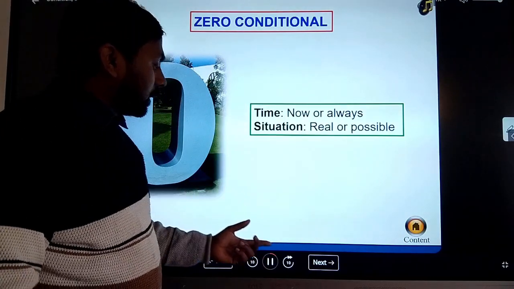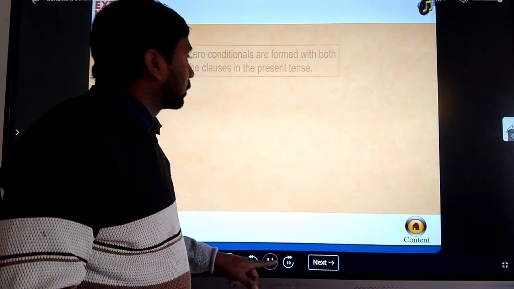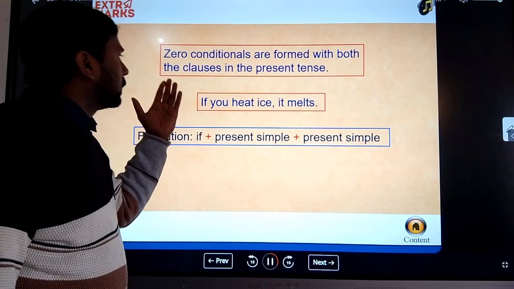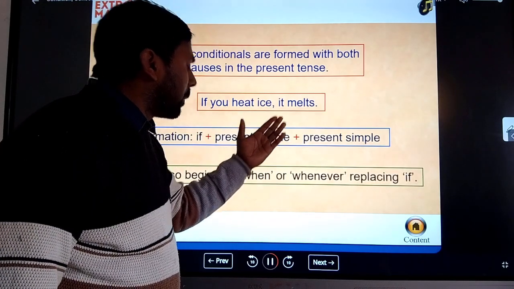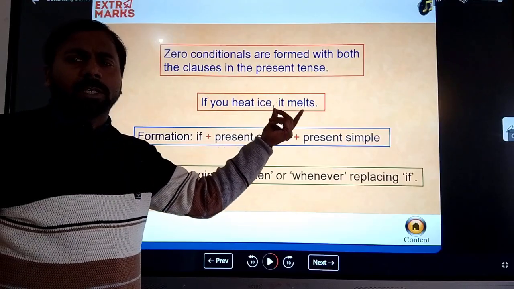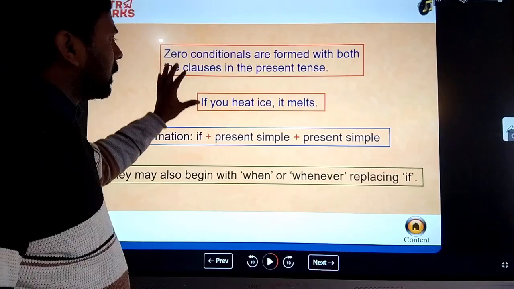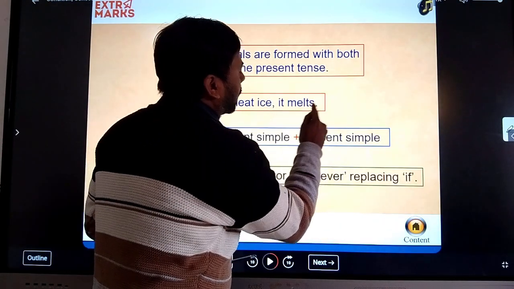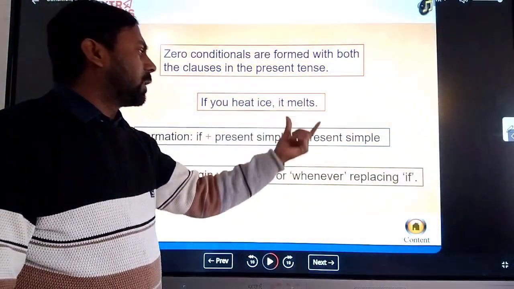Like, take some examples. A zero conditional sentence is formed with both clauses in the present tense, like if you heat ice, it melts. So you can see here this is the present and present combination, and this sentence represents a fact, a scientific fact.